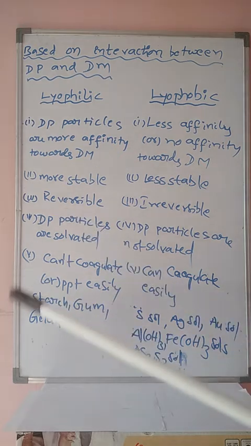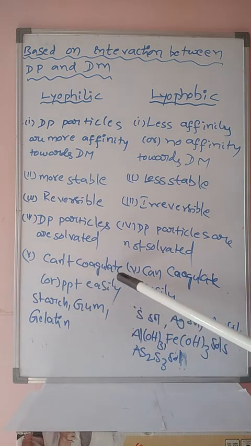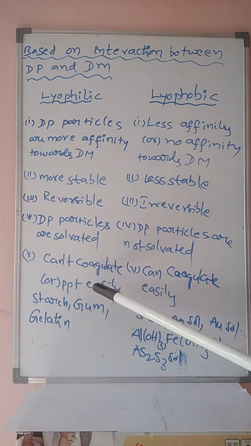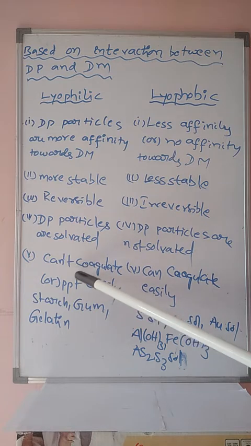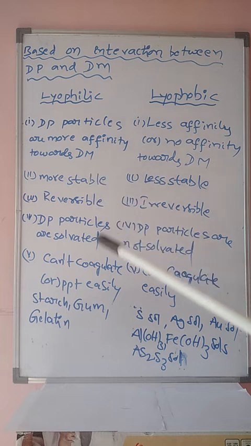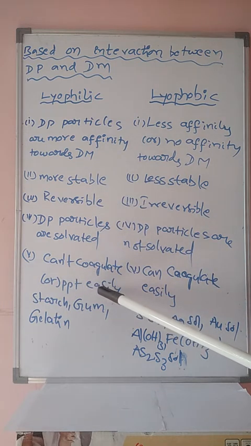Dispersed phase particles are solvated. The lyophilic colloids cannot coagulate or precipitate easily. Coagulation means precipitation, like blood coagulation. Due to coagulation of the blood, even though an injury happens, the blood does not come outside. In detail you can discuss this in a further coming topic, coagulation power. Until then, remember, the lyophilic colloidal solution cannot be coagulated or precipitated easily.